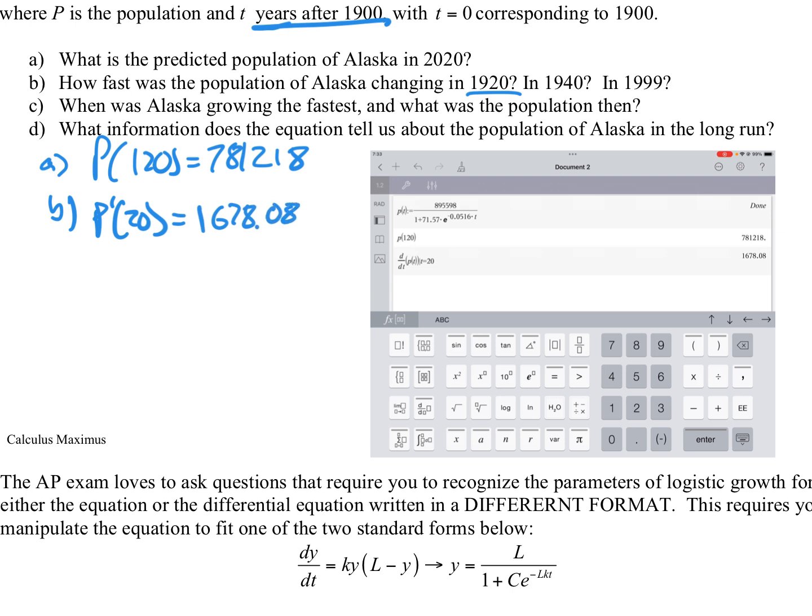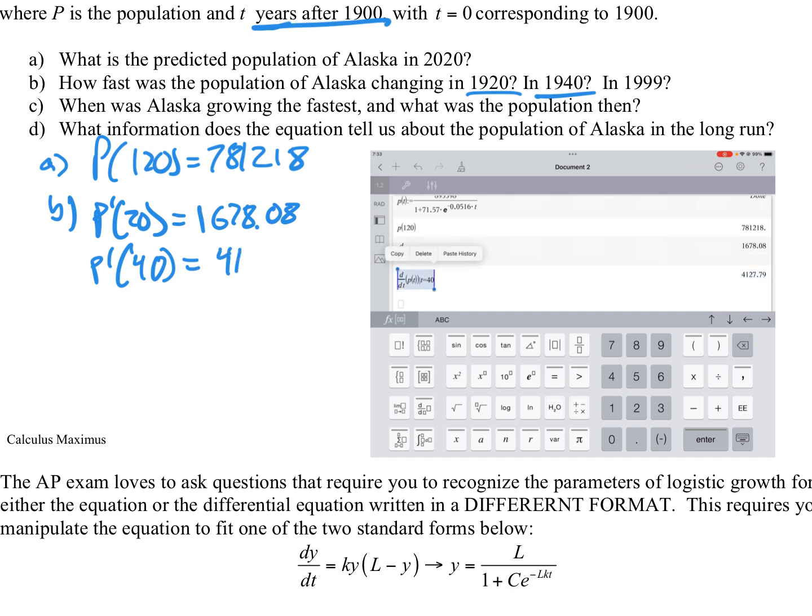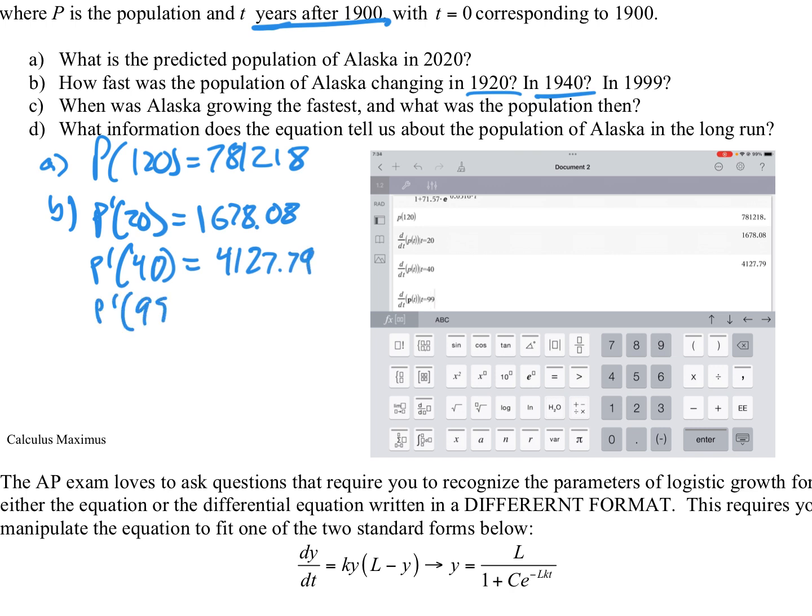Now, we can do this. We can go up and just do a little paste history because the question has a few of these, and let's just change it. So when t is 40, what is the derivative, the rate of change at 1940? There it is, 4,127 and 79. What is the rate of change at 1999? And there it is. All right, so we can see the rate of change is increasing up to 1999. Well, the question now is, all right, so there we have it for part B.